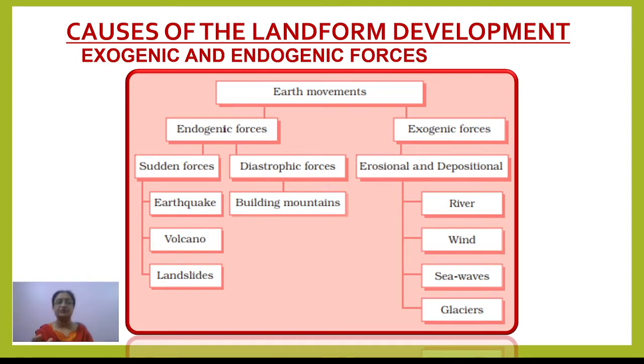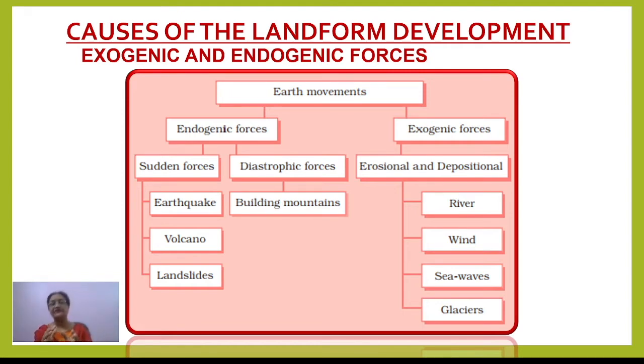So exogenic is a totally external force, which works on the various landforms, and endogenic forces work from inside the earth and result in the formation of different landforms on the earth's surface. Because of that, these are also termed constructive forces, okay, because they construct various landforms.